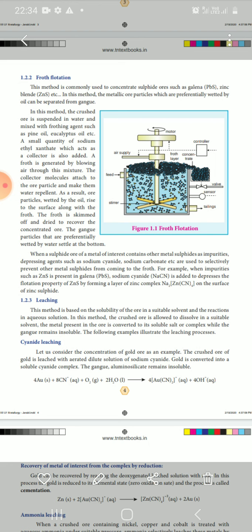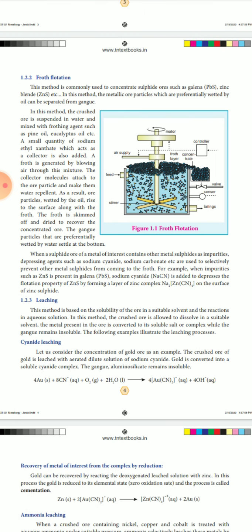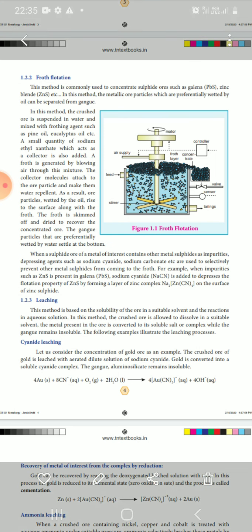This method is based on the solubility of the ore in a suitable solvent and the reaction in aqueous solution. In this method, the crushed ore is allowed to dissolve in a suitable solvent. The metal present in the ore is converted into its soluble salt or complex, while the gangue remains insoluble. The following complexes illustrate the leaching process. There are many leaching processes, but the concept of leaching is that crushed or fine particles of metallic ores dissolve in a suitable solvent.